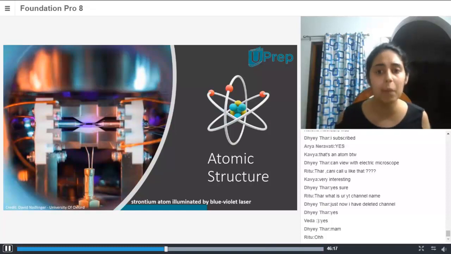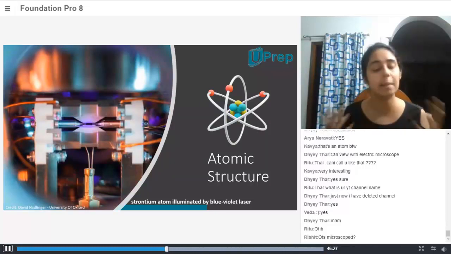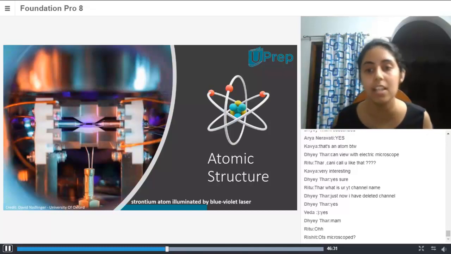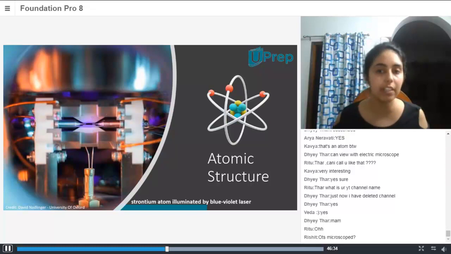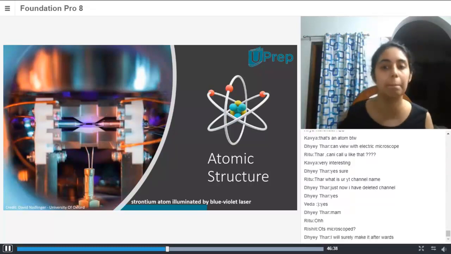The method by which it is made visible to us is the camera, using something called a long exposure shot, which I will explain later. The atom that has been isolated here is a strontium atom, illuminated by a blue-violet laser.